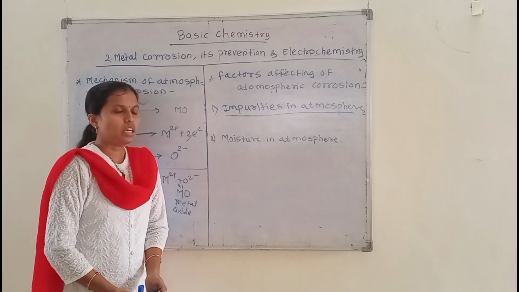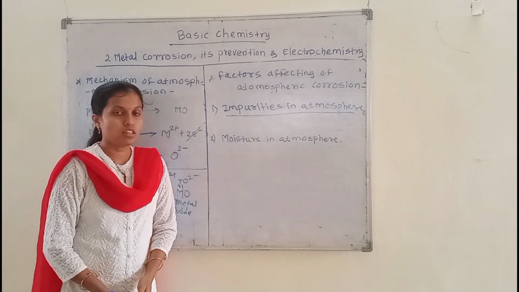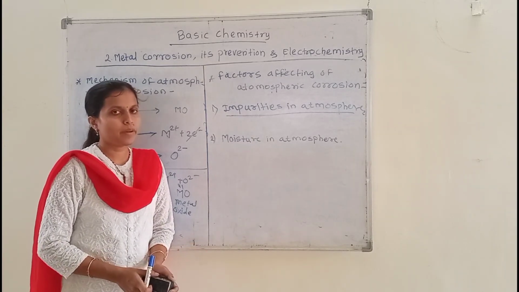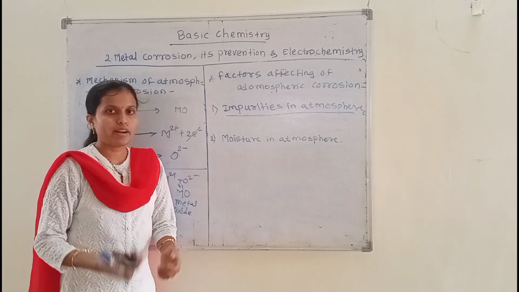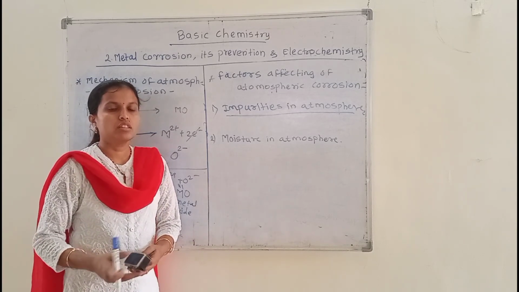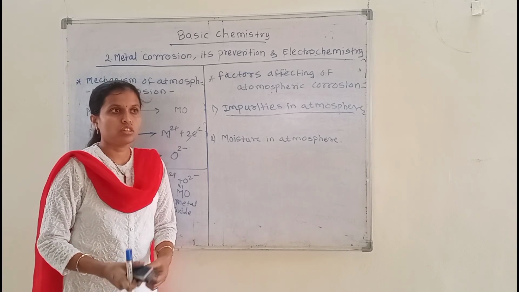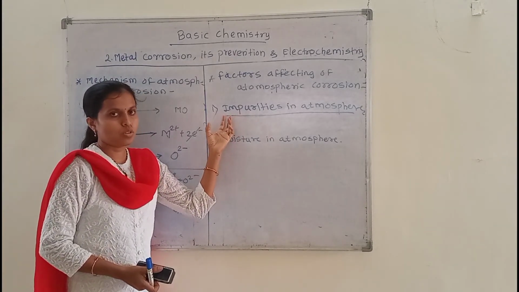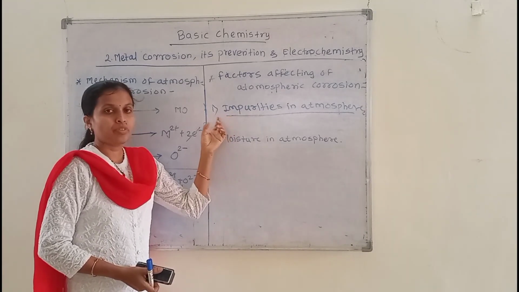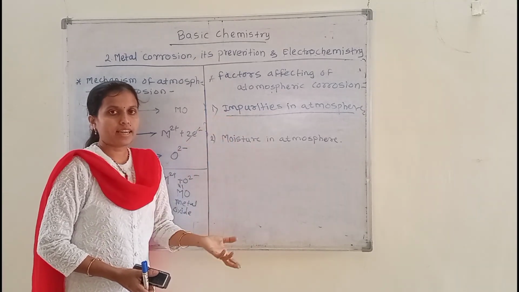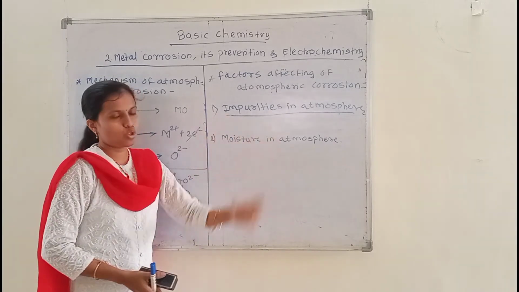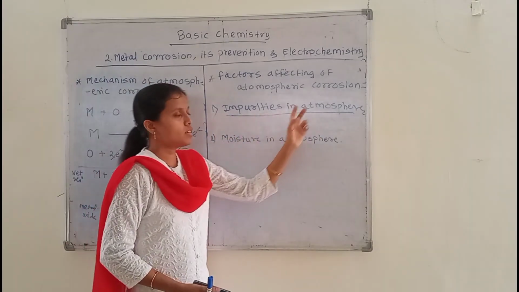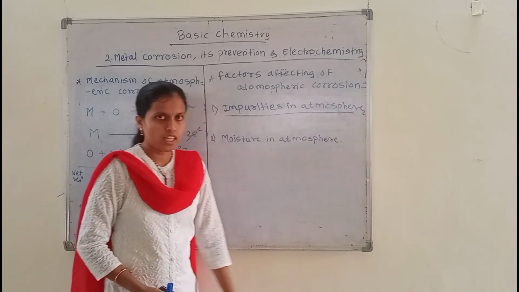Near industrial areas, different gas impurities are present in the atmosphere, such as hydrogen sulfide, carbon dioxide, sulfur dioxide, and nitrogen. These gases can attack the metal surface and the corrosion of the metal can be carried out. So this is the first factor: impurities present in the atmosphere can cause corrosion of the metal.